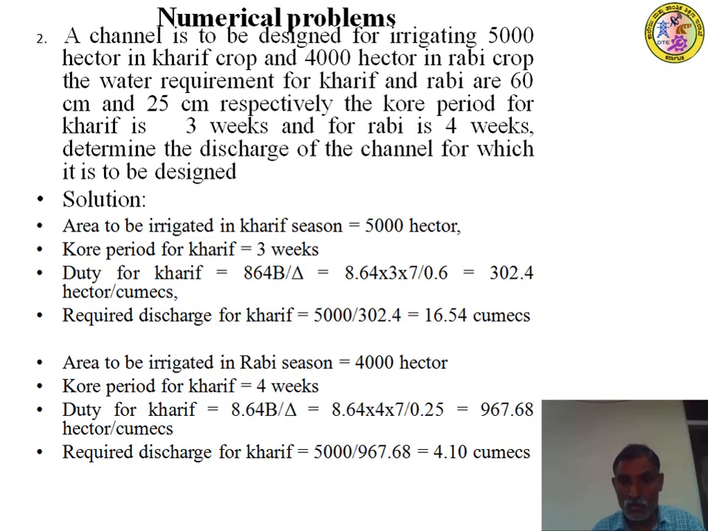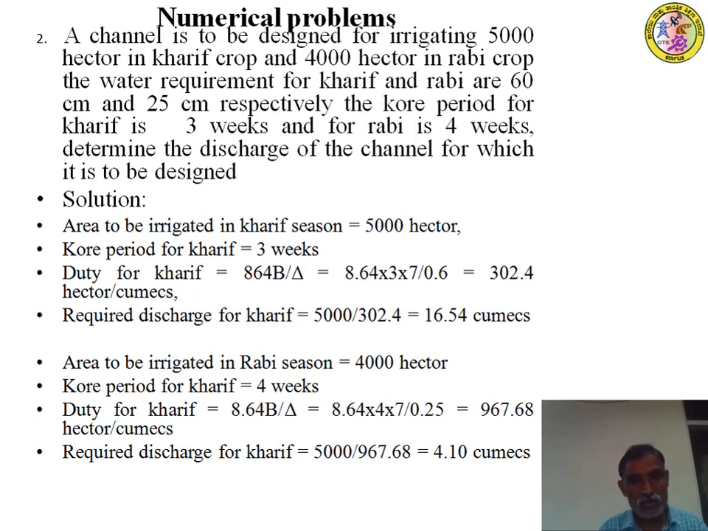8.64 multiplied by B, and B is equal to 3 weeks. 1 week is equal to 7 days. So therefore 8.64 into 3 into 7 divided by delta, which is 0.6 meters, that is 60 centimeters. So therefore the duty of water for Kharif season is equal to 302.4 hectare per cumec.